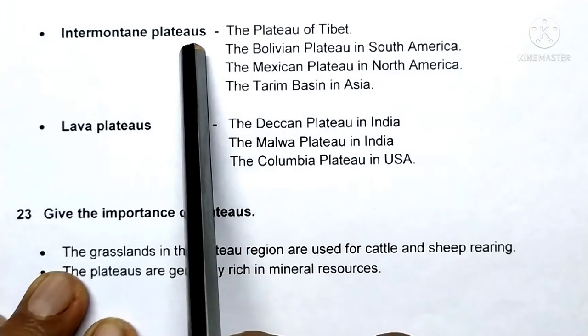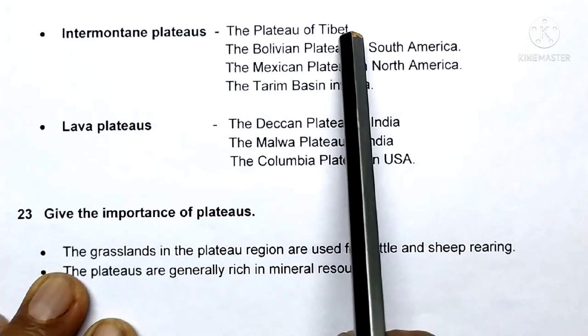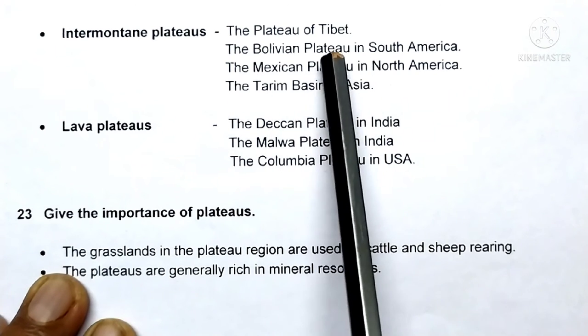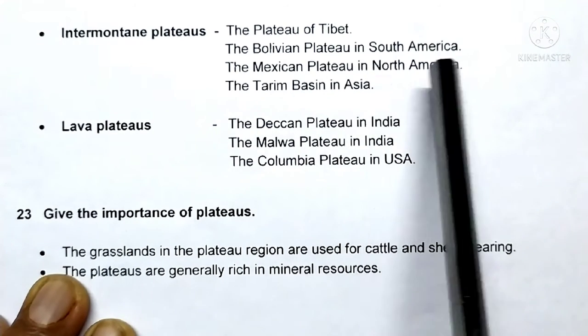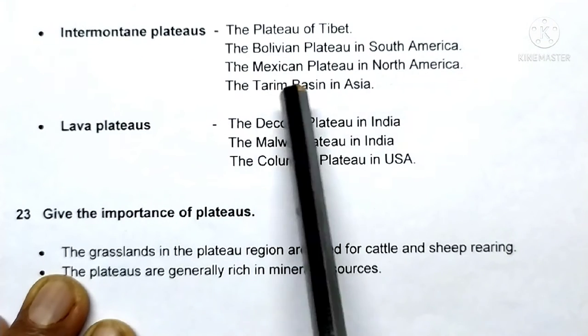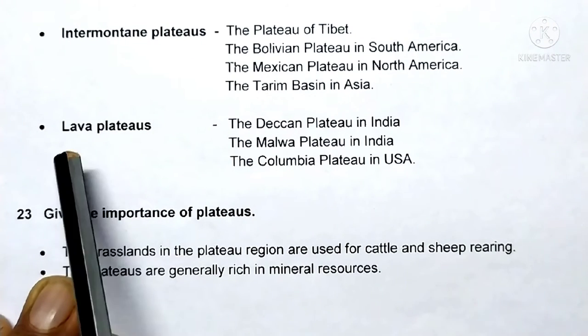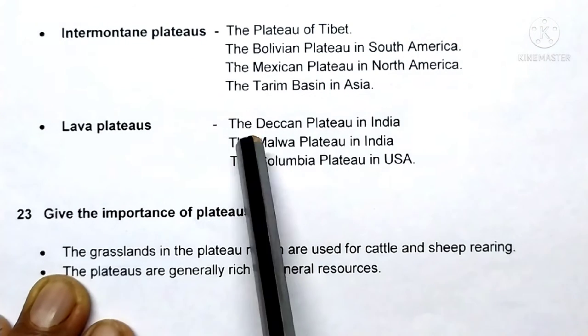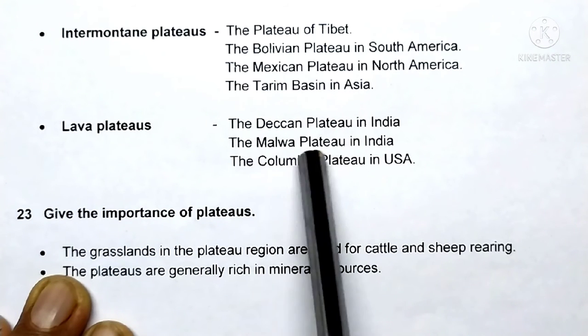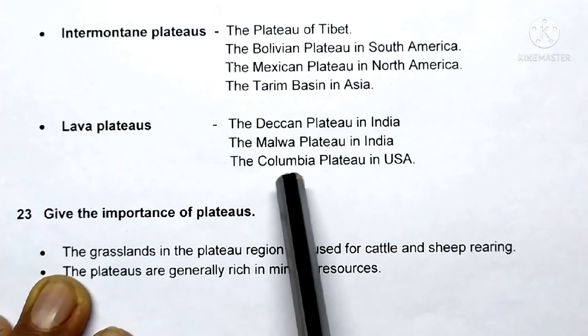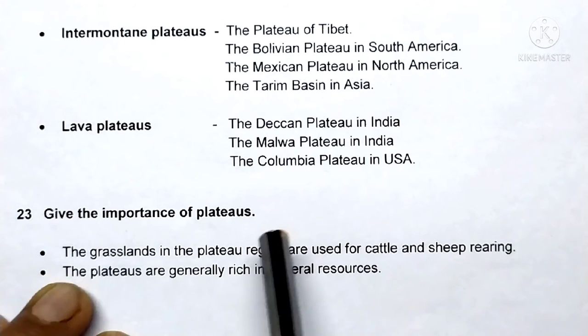Intermontane plateaus: the plateau of Tibet, the Bolivian plateau in South America, the Mexican plateau in North America, the Tarim Basin in Asia. Lava plateaus: the Deccan plateau in India, the Malwa plateau in India, the Columbia plateau in USA.